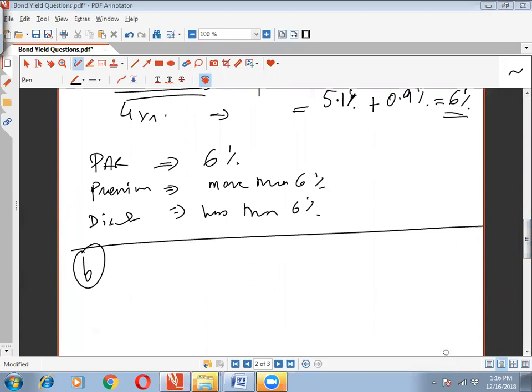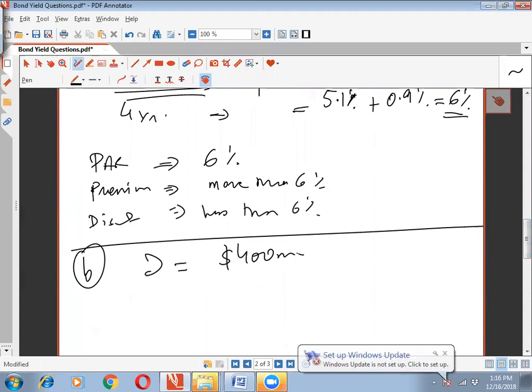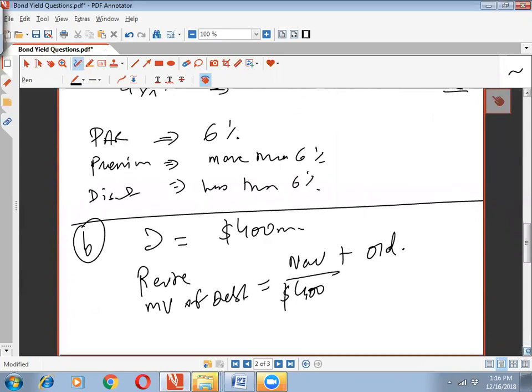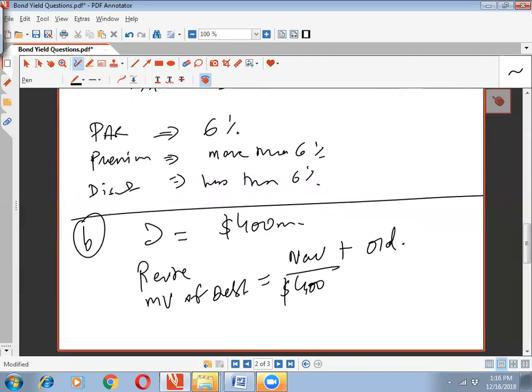What exactly is the current debt? So the current debt has a value of 400 million. We did calculate it just now. Now, what exactly is the revised market value of debt? When we talk about the revised market value of debt, there is new debt plus there is old debt. So the new debt would have a value of $400 million. You would say why? Because we intend to raise an additional $400 million.